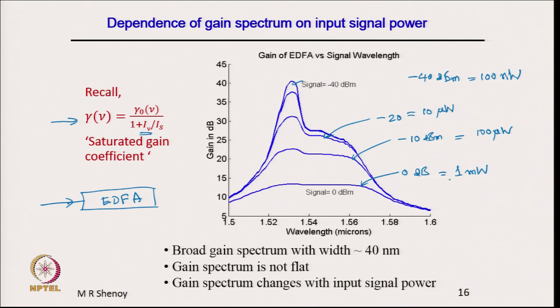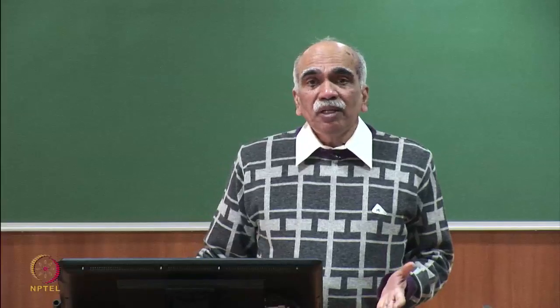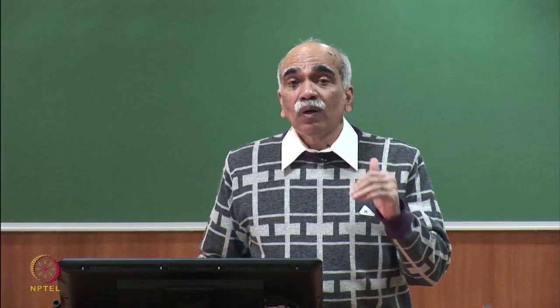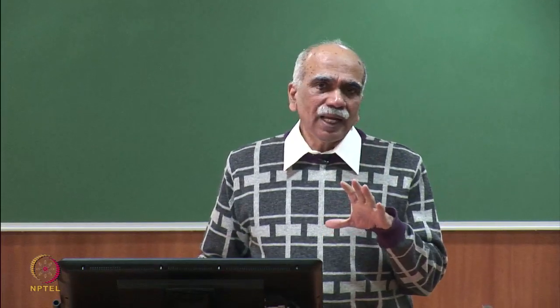If the intensity of the signal level is higher, then the gain will be lower. So, the gain at various wavelengths is lower for input power of 1 milliwatt as compared to the gain when the input power is very small. So, this is the dependence of the gain spectrum on input signal power. The gain of an amplifier depends on the level of the input signal power. This is because of gain saturation in the amplifier.